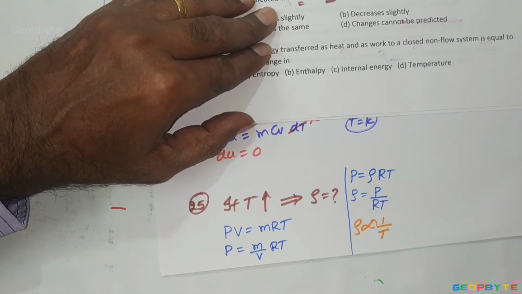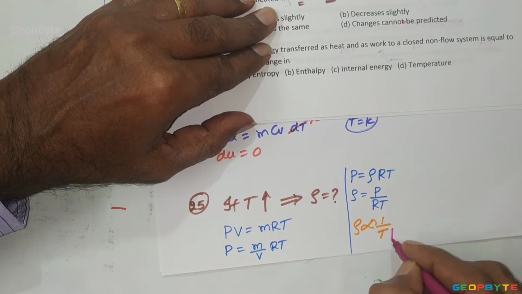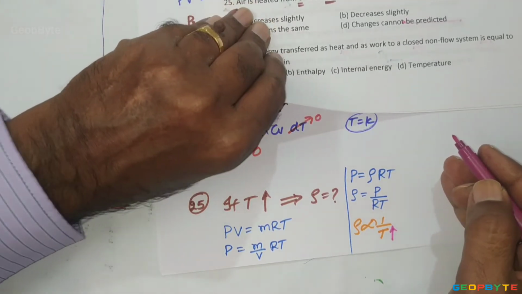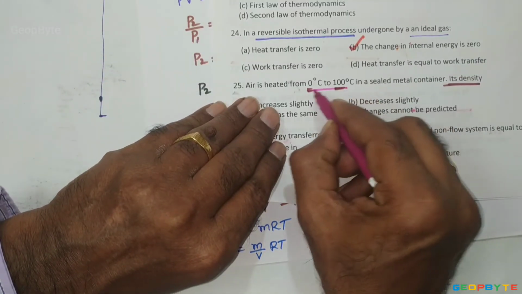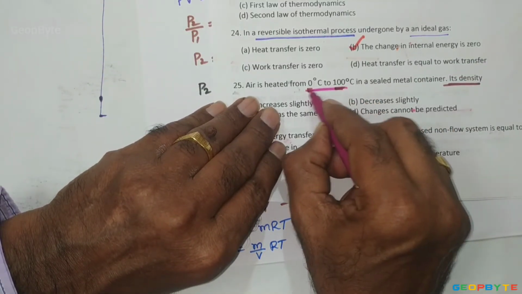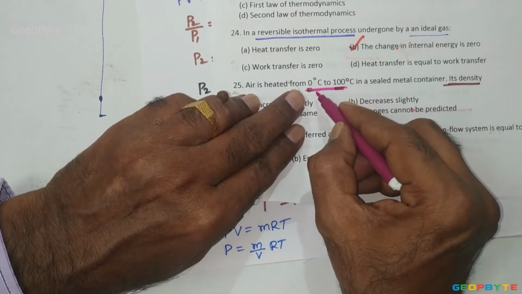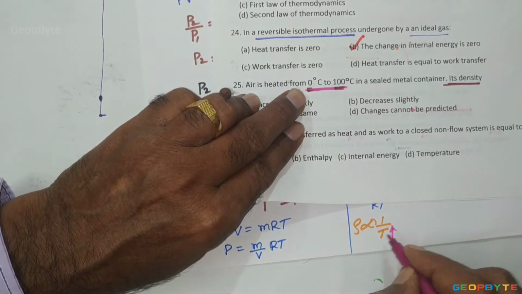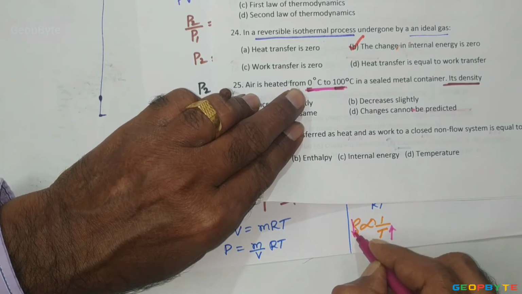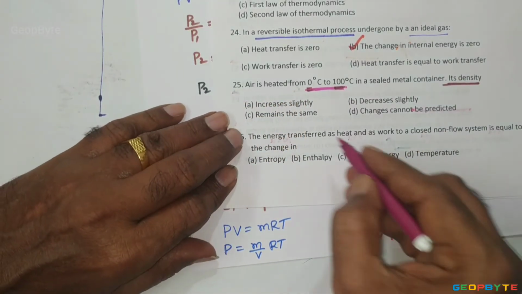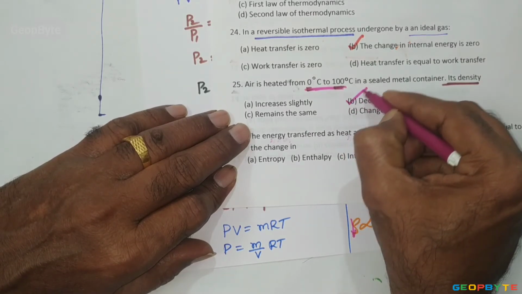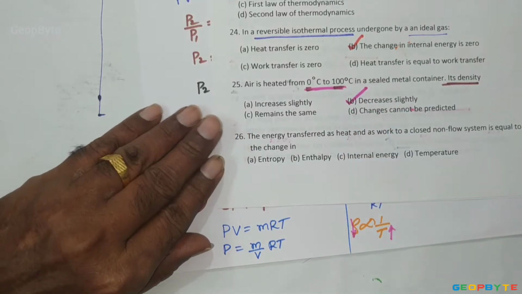Since the temperature is increasing in this process, from 0 degree centigrade to 100 degree centigrade, irrespective of the temperature rise, it's not compulsory 0 to 100 only. If the temperature is increasing, definitely density decreases. So the answer is decreases. Option B is correct.